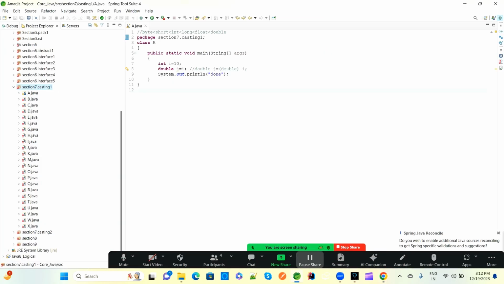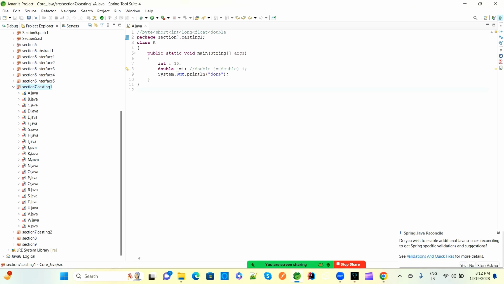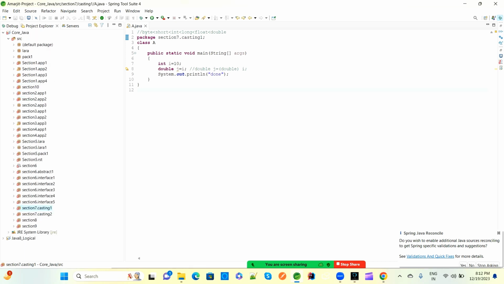We'll go for these examples, why we are using them and how, in real examples. So this is byte, short, int, long, float and double. We will check here in this section 7 casting 1. So this class A is there, class A having casting 1 package, and this class A has a main method.